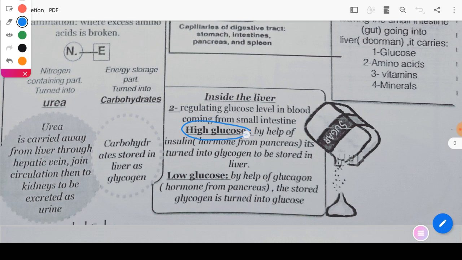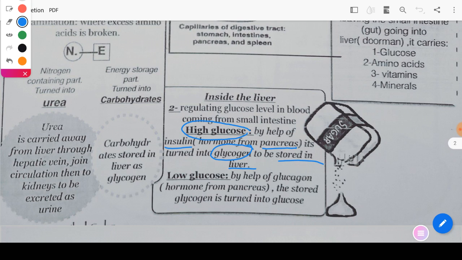What about high glucose? In case of a high level of glucose, the pancreas starts to secrete a hormone called insulin. What does this insulin do? It converts the excess glucose to glycogen to be stored again in the liver.